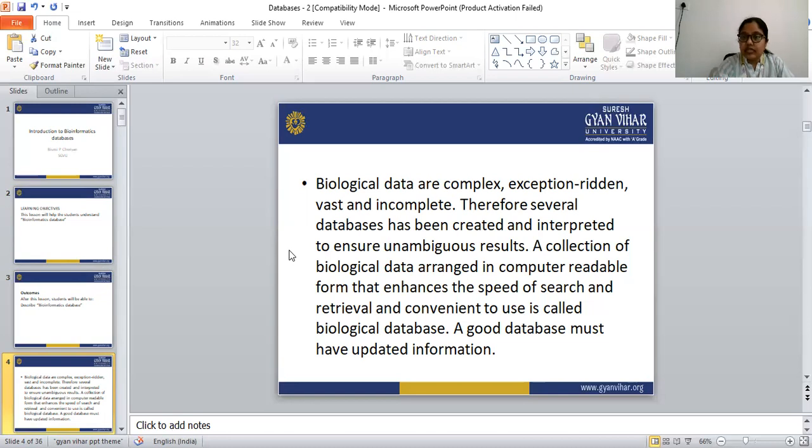The collection of biological data is arranged in the computer in readable form. Readable form means everybody can read from that database. That is the main thing: in readable form, it enhances the speed of search and retrieval and is convenient to use. That is known as a biological database. A good database must have updated information. The database should be updated regularly.